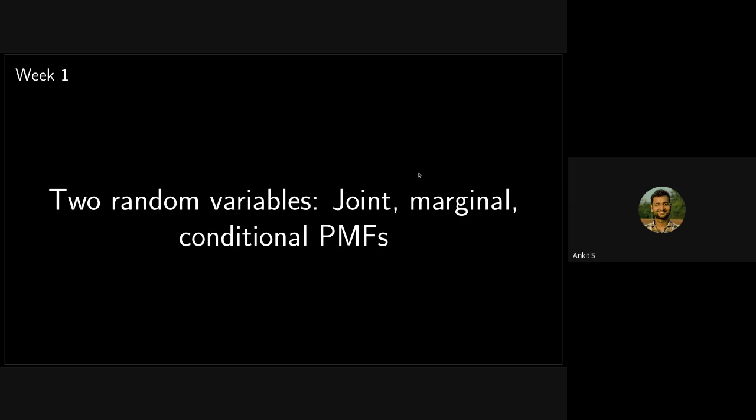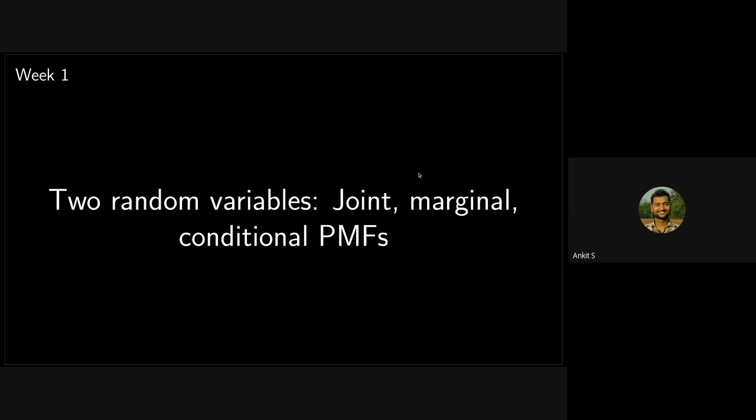Before this, even in Statistics 1, you may have studied how to calculate the probability of a single random variable and how to deal with the PMF. Just before, we solved one question related to a single random variable. There we did not have multiple random variables, just X, which was following a geometric distribution. But in this week, we will be dealing with two or more random variables.